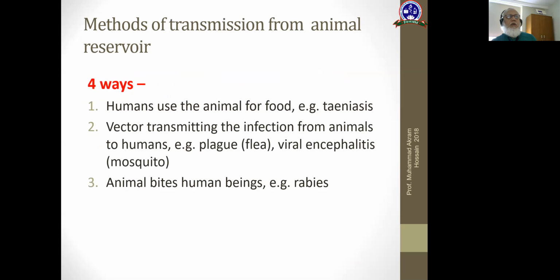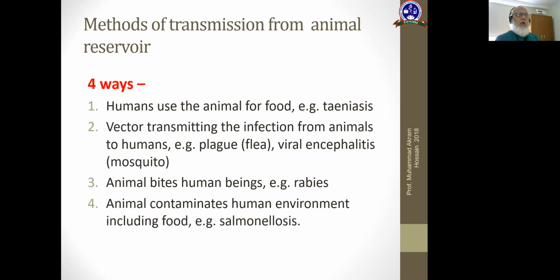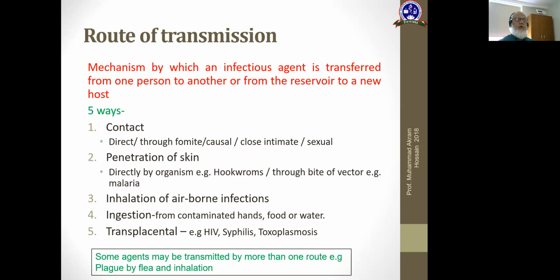The animal bites the human being, for example, rabies. And the animal contaminates the human environment, including food, for example, salmonellosis. These are the methods of transmission from the animal reservoir.